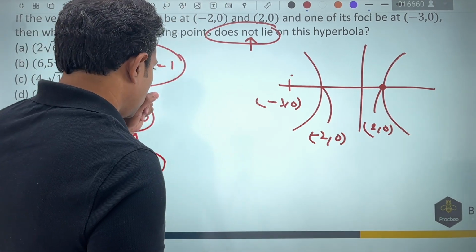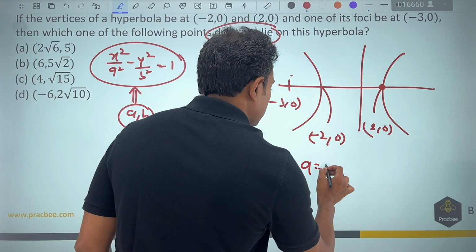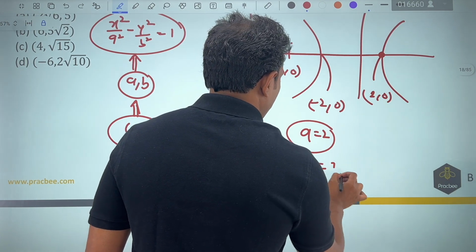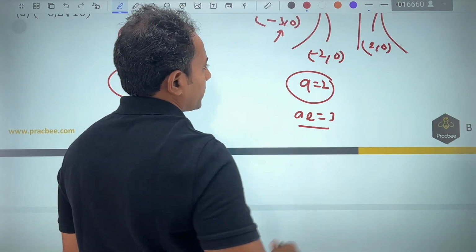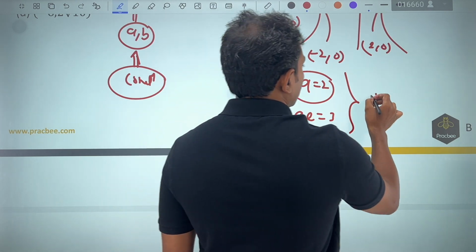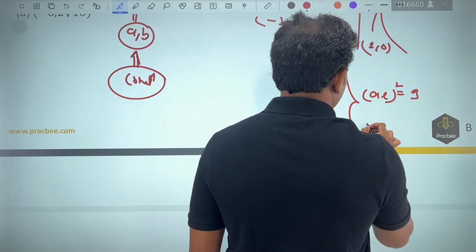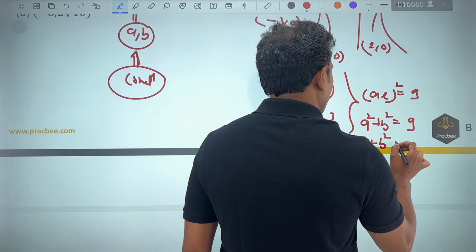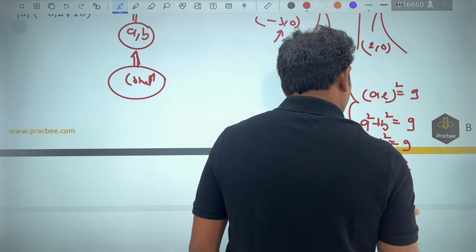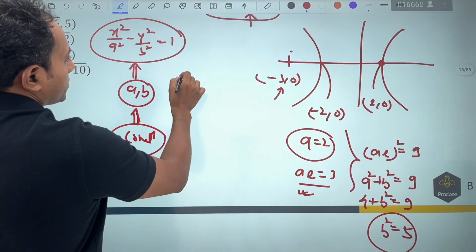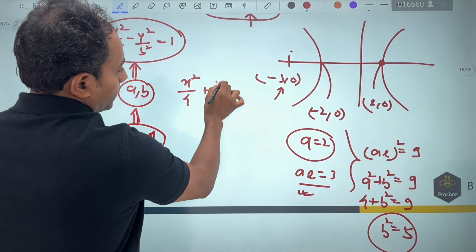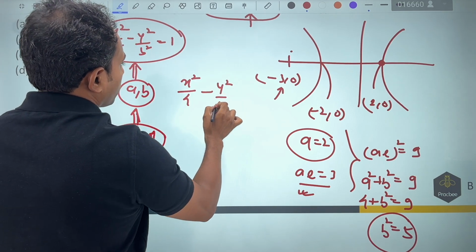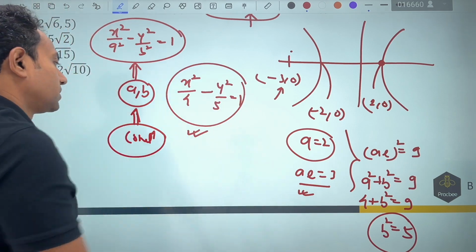If I solve it, we know that from here the value of a is 2 because the vertex is (a, 0). The value of ae is 3, so if I want to find the value of b, I can square the second part. ae whole square will be equal to 9. This will be a square plus b square equal to 9. a square will become 4, so b square from here comes out to be 5. So the equation that we are getting by doing this calculation is x square by 4 minus y square by 5 is equal to 1. Now satisfy the options and check the answer.